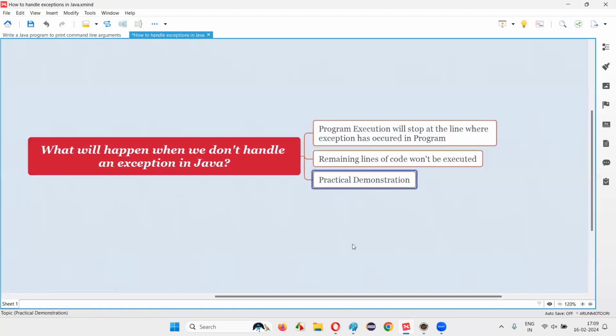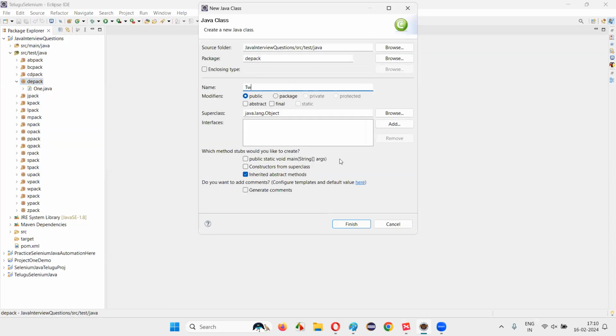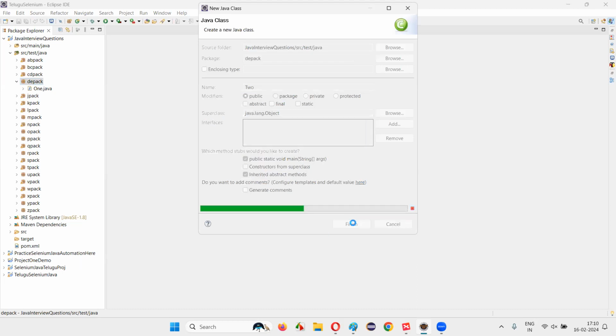But let me prove this to you in a practical way, what will happen when we don't handle an exception in Java. The program execution will stop at the line where the exception has occurred, and the remaining lines of code after that particular line which has thrown the exception won't be executed. So for that, I'll switch to the Eclipse IDE and create a new class. I'll just name this class 2 with main method.